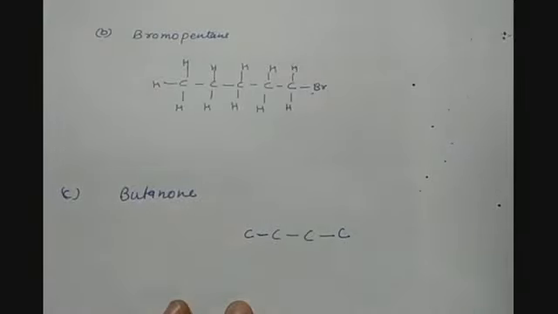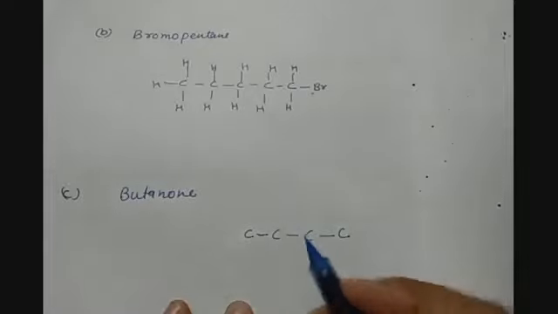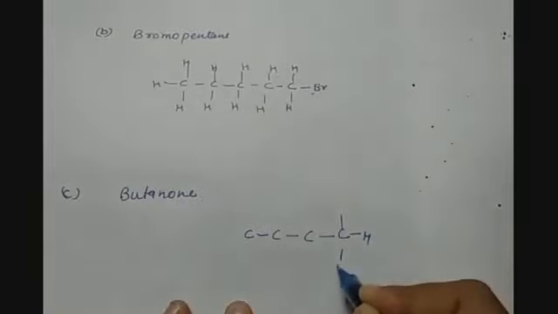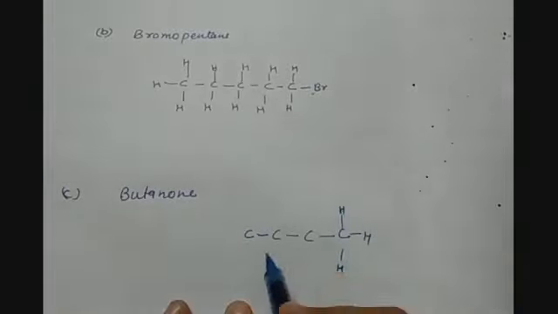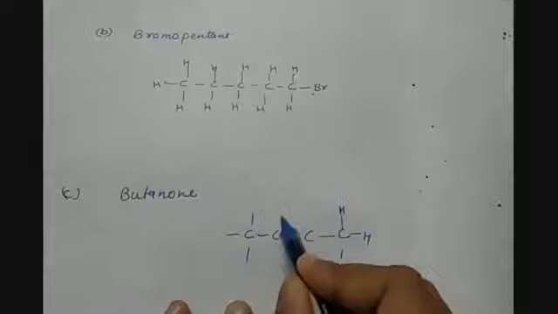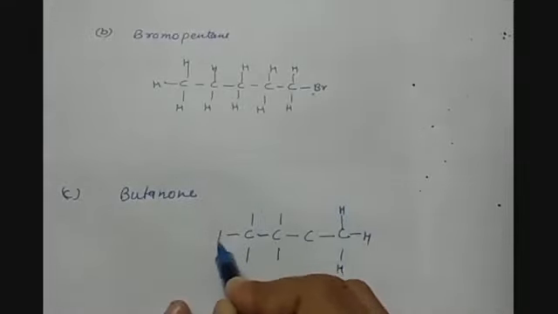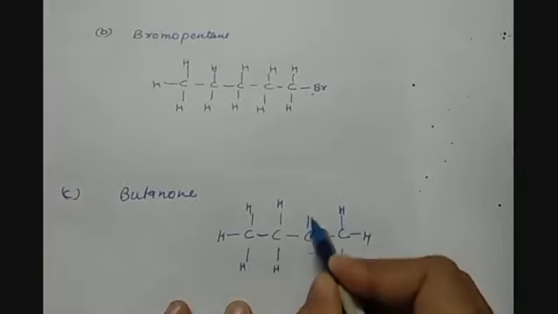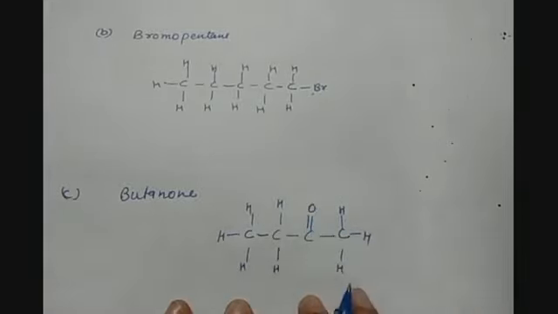And as it is in the middle of the chain only, we will have CH3, CH3 at the other end. Here we will have CH, and here we will have the ketone group.